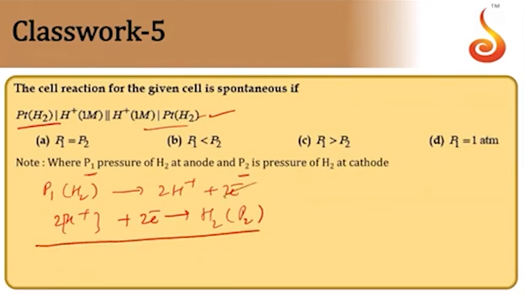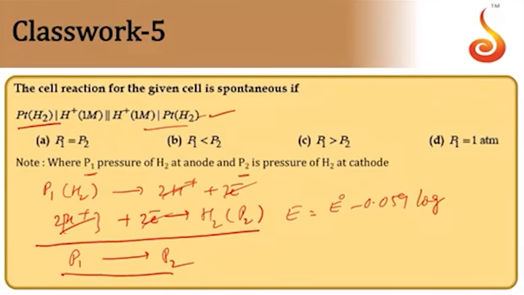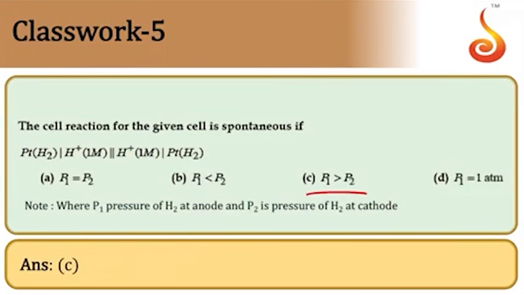So adding the reactions, H plus also gets cancelled, and we get P1 on one side and P2 on the other. When you write the Nernst equation, E is equal to E naught minus 0.059 log of products by reactants, that is P2 by P1. When you change the sign, it will be plus 0.059 log of P1 by P2. To make this value positive, P1 must be more than P2. So P1 should be more than P2, option C. So C is the answer.